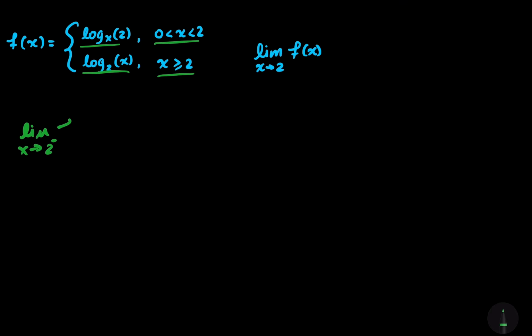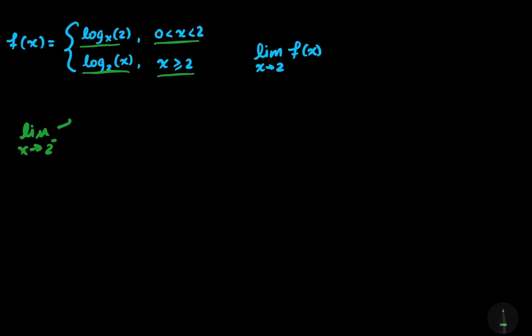And so we can just use direct substitution, we'll replace x with 2, so we'll get log base 2 of 2, which is just going to be equal to 1. And then for the single-sided limit from values that are greater than 2, we can consider this boundary over here, x values that are greater than or equal to 2.